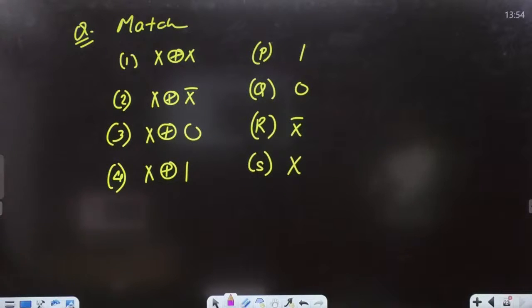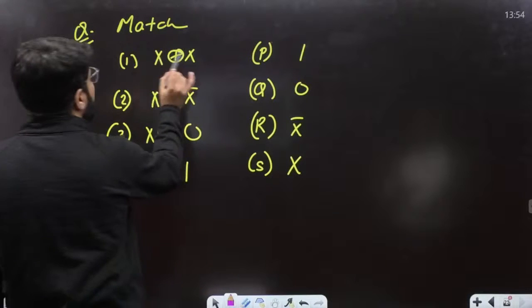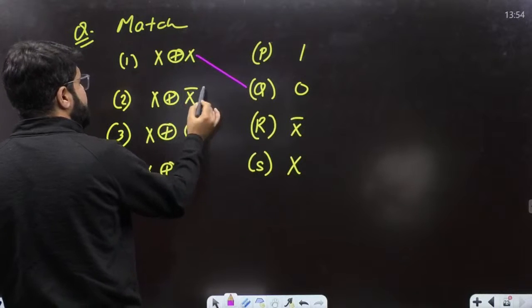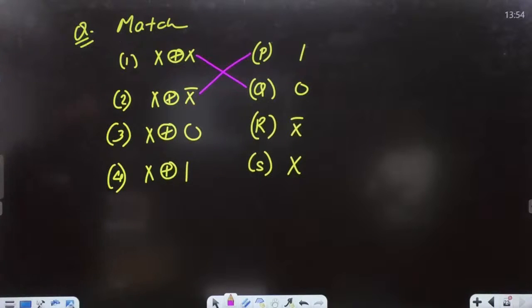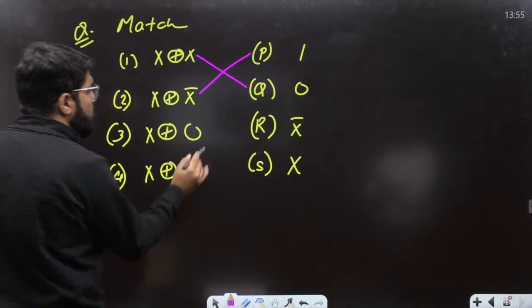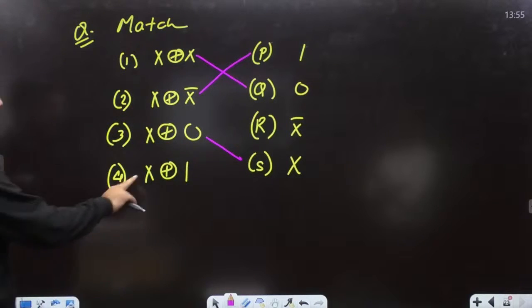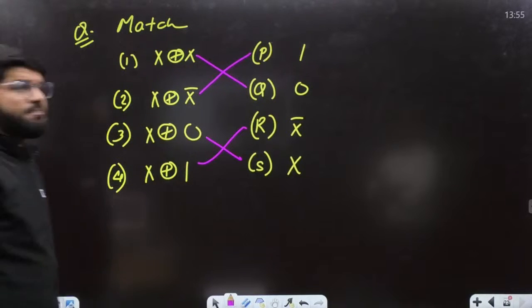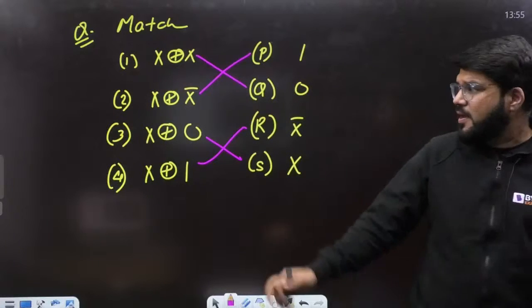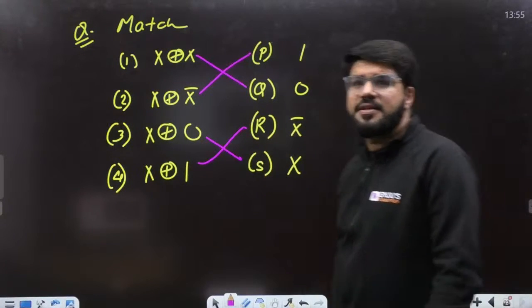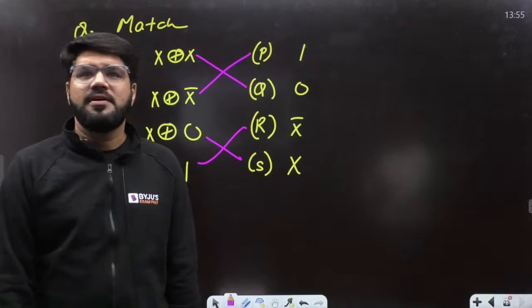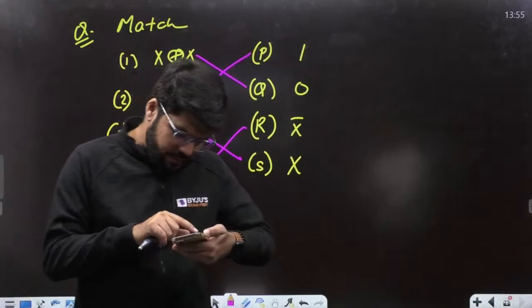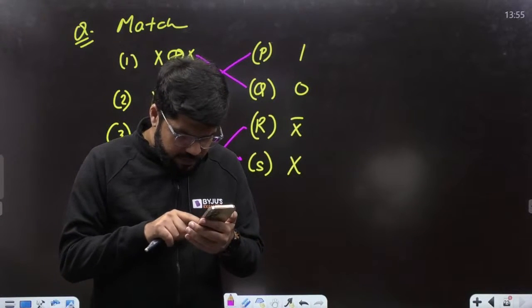Right. All right, Raspia, great to know that. X XOR X, same input in XOR, output will be 0. X XOR X bar, X and X bar are different, so XOR will give the high output. X XOR 0: X times 0 bar is X, plus X bar times 0, so it is X. X XOR 1: X times 1 bar is 0, plus X bar times 1, so it is X bar. Simple. So we have 1 with Q, 2 with P, 3 with S and 4 with R. That is the matching. Clear everybody? Yes, same thing, Ravi Teja, you are telling. Correct answer, guys. Next question coming up from digital.